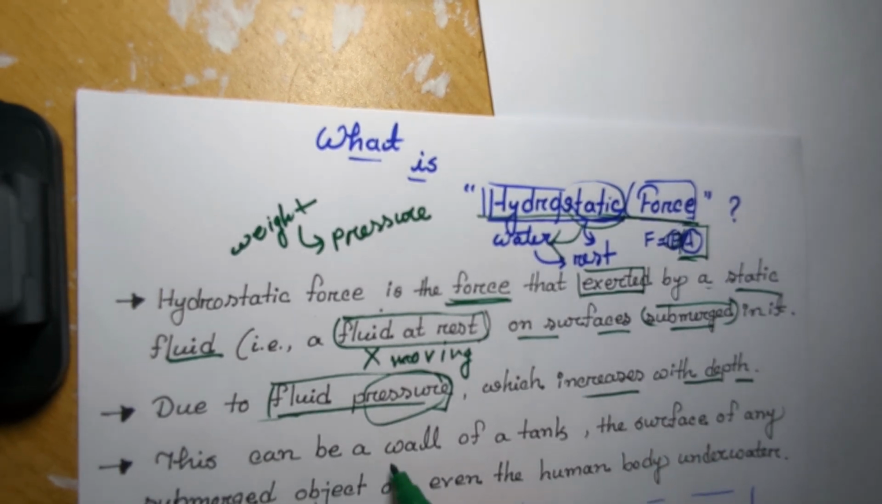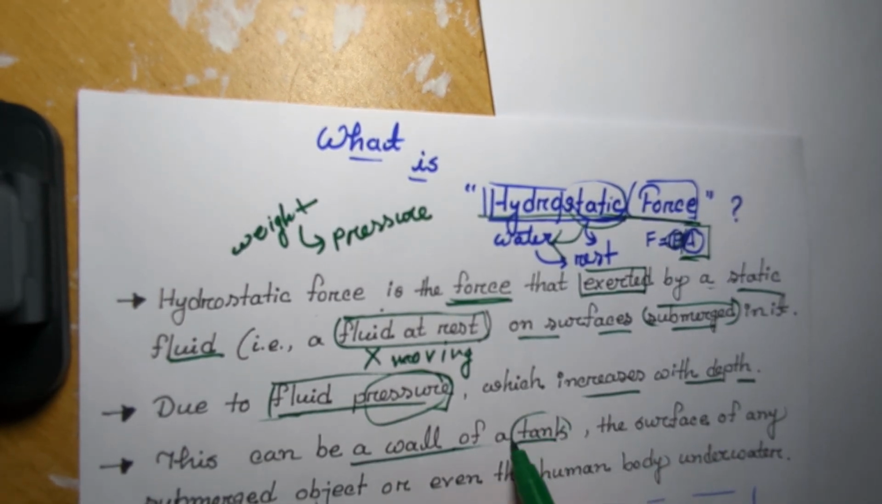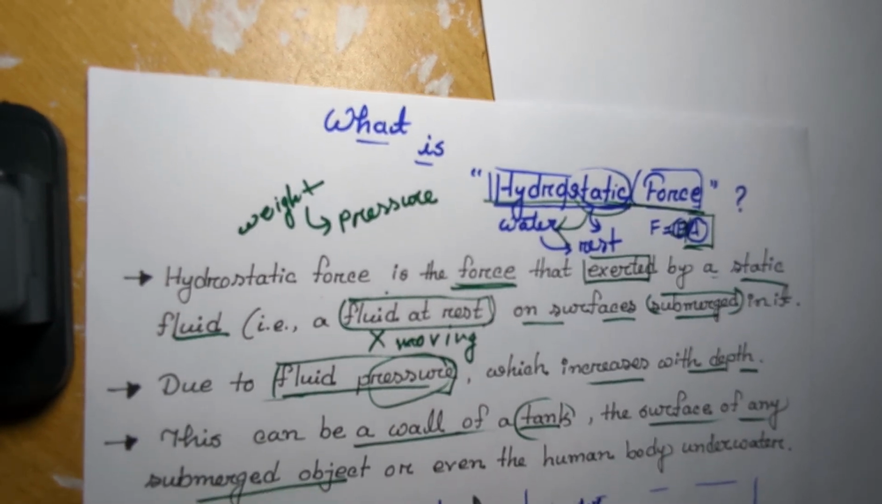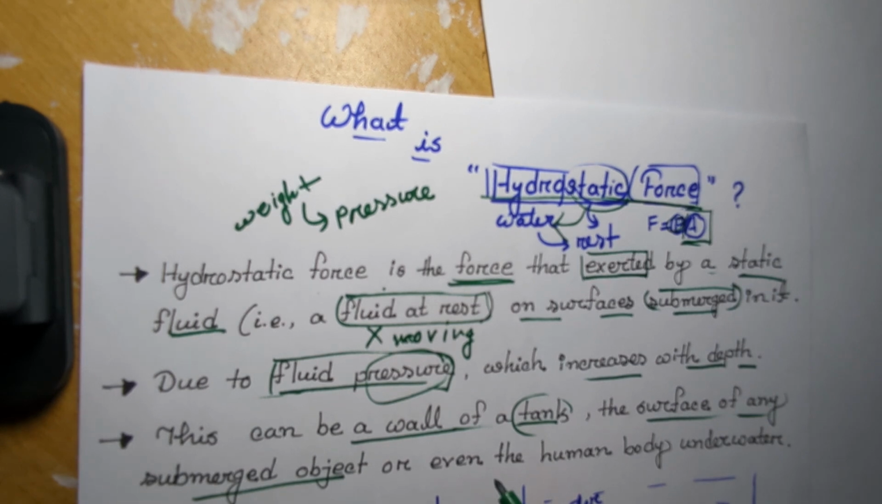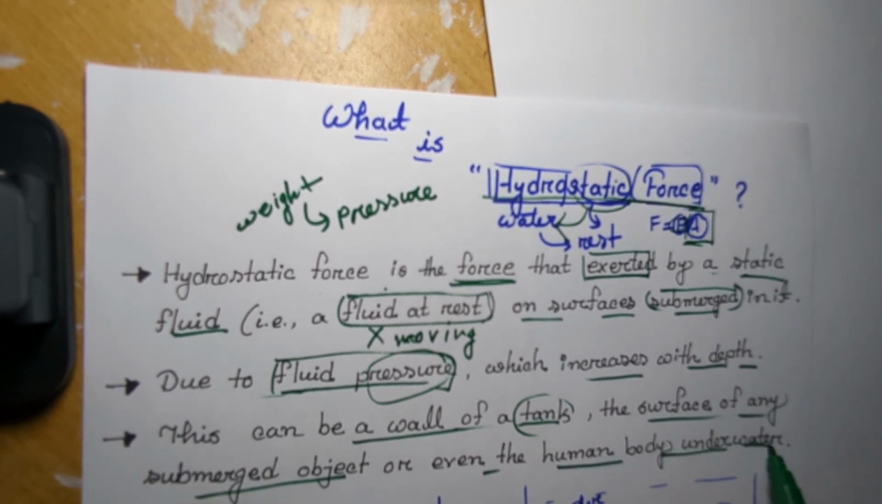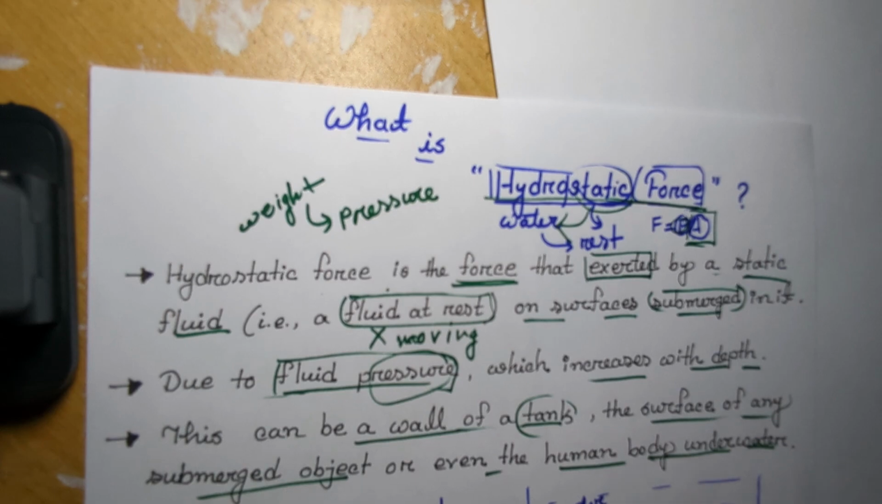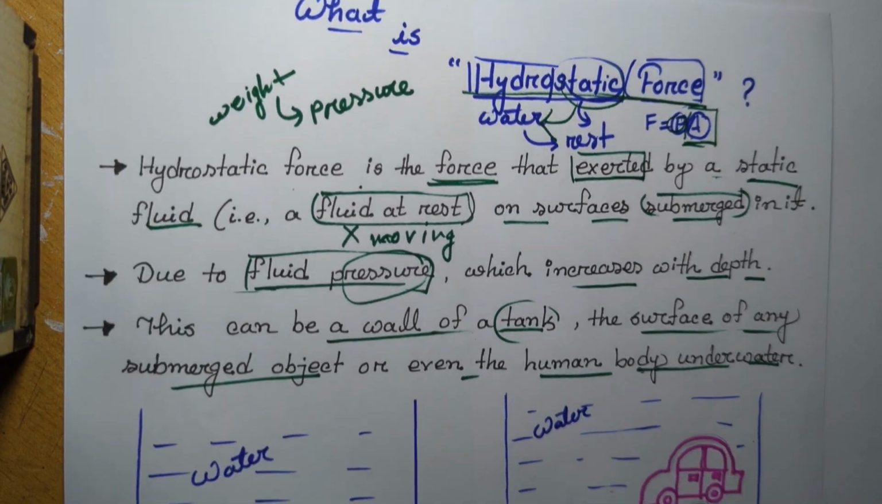This can occur upon a wall of a tank that is underwater, means submerged in water. Then the surface of any submerged object, fully submerged or half submerged, or even the human body underwater, means if you dive into the water, you will also experience the hydrostatic force. Let's see why the hydrostatic force works.